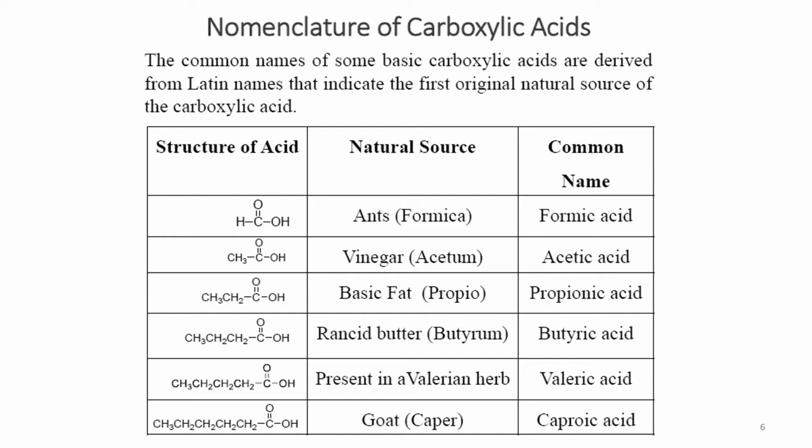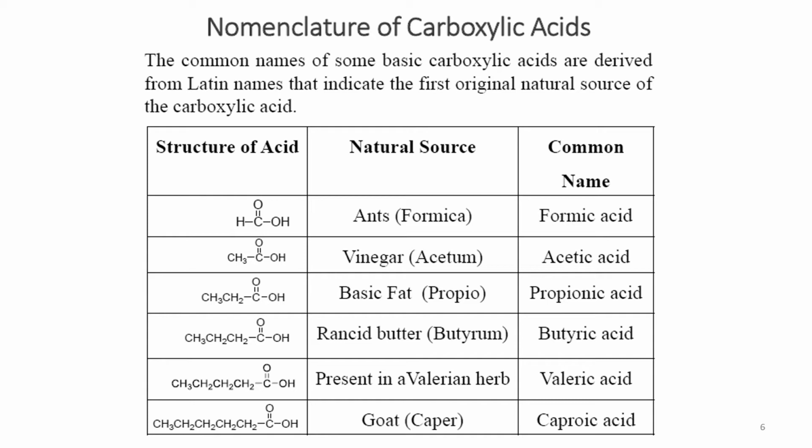Then we have the 5 carbon containing acid. It is commonly known as valeric acid. The valeric acid name is derived from the source, because there is a herb named valerian, and from this herb it is named.